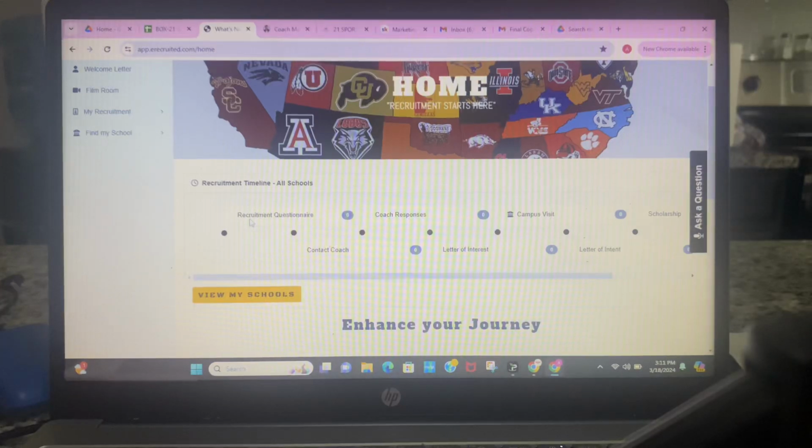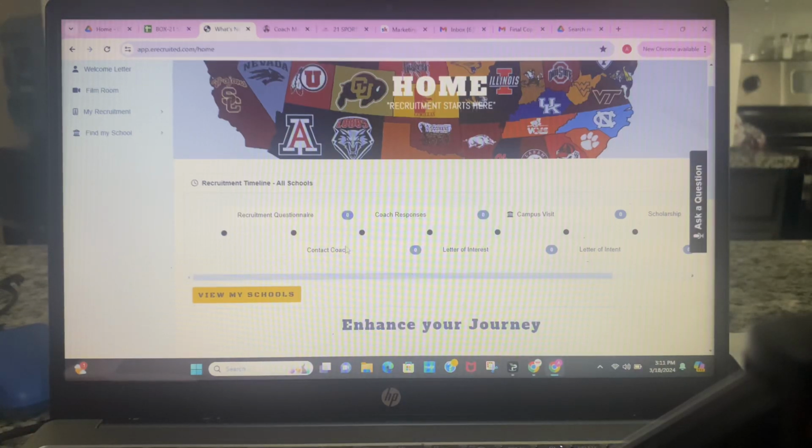Here's a section that lists all the recruiting questionnaires they've completed, a section that will list all the coaches they contacted, all the responses from the coaches who responded to emails that come from here, letters of interest that will be uploaded into the system as well, campus visits, letters of intent, and scholarships. The great thing about our system is that once a player contacts a coach in the collegiate system, they'll be able to see the whole entire process develop in front of them, right?